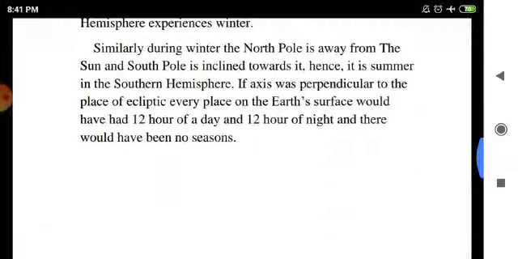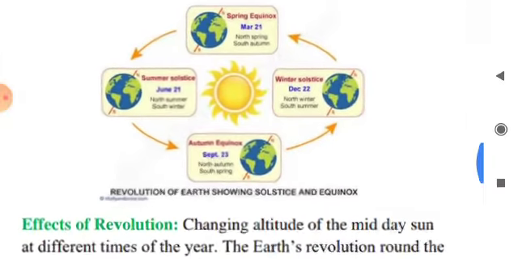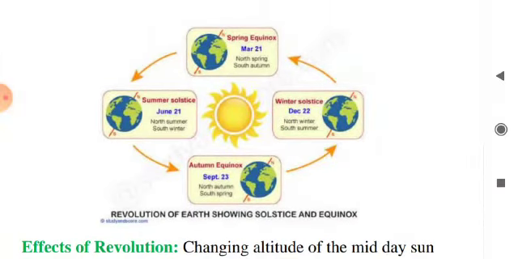Now come to the next point, that is the effects of revolution. Just follow the diagram. The sun is directly overhead at the equator on 21st March and 22nd September, though at times it is referred to as 23rd September, because the year is not exactly 365 days. These 2 days are termed the spring and autumn equinoxes respectively.